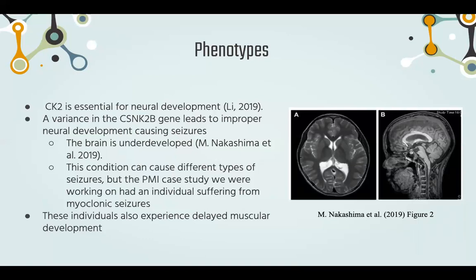CK2 cannot phosphorylate the proteins needed to allow acetylcholine to properly function. This leads to poor muscle development.